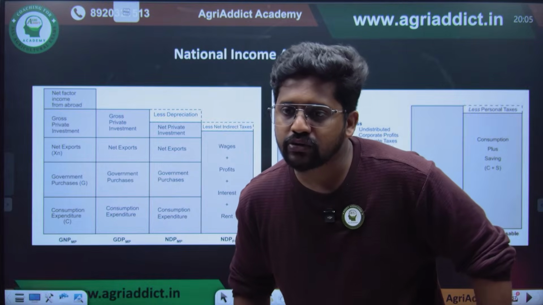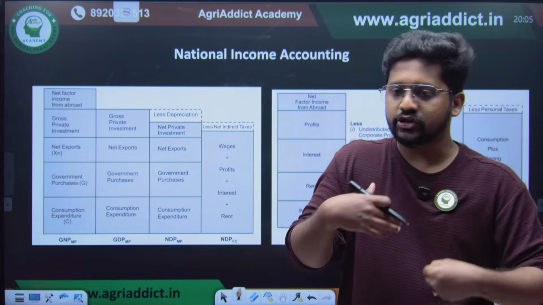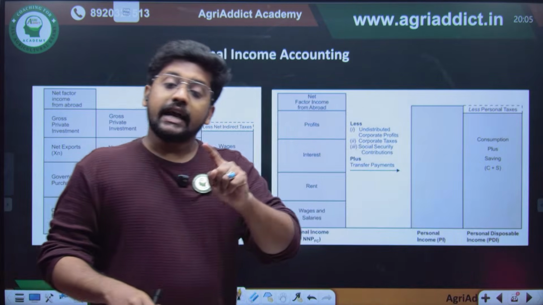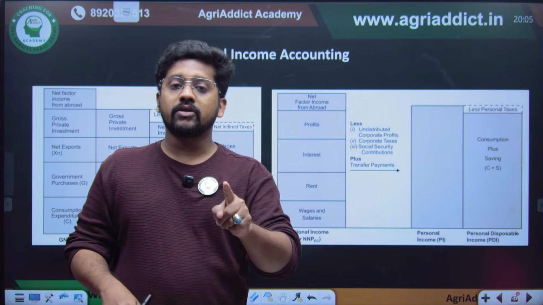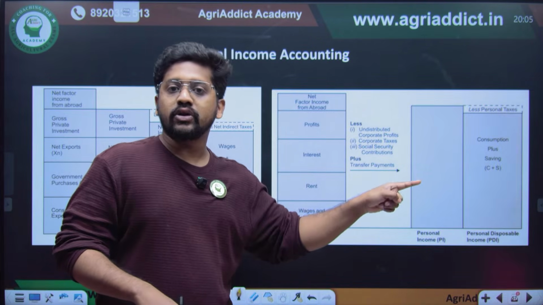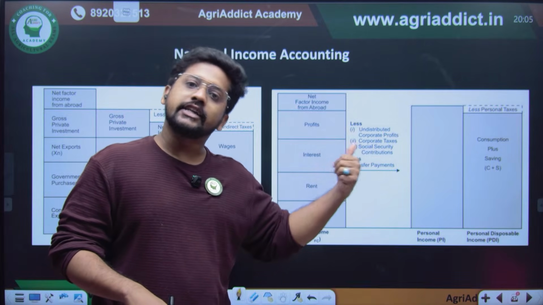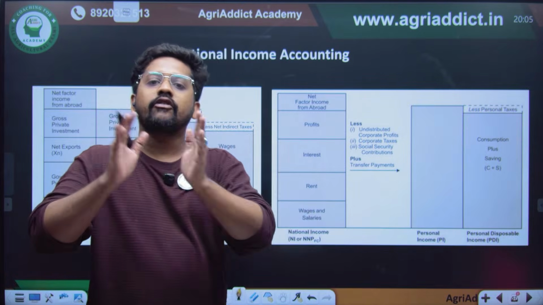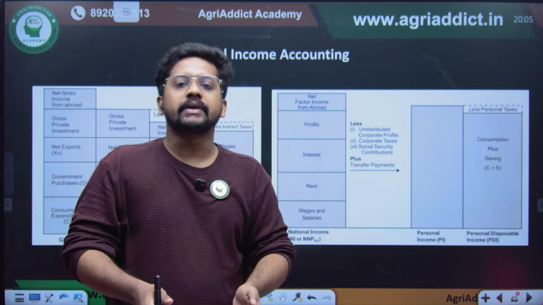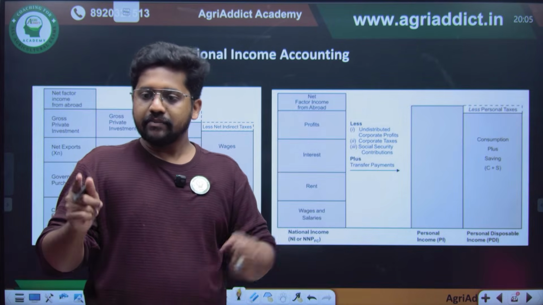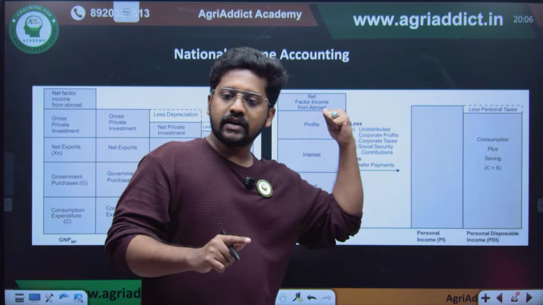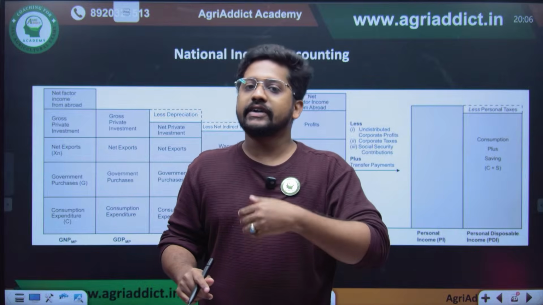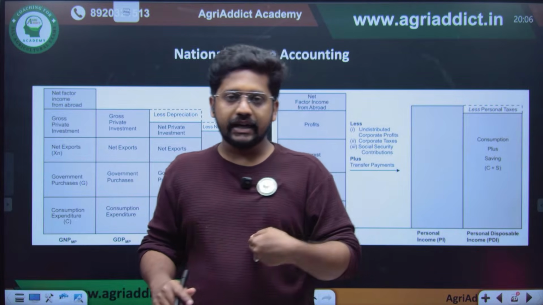Yes, we can say final goods are consumer goods because they are ready to consume, right? But there is an issue: not every final good can be considered a consumer good. Why? Because fertilizer is a final good from the fertilizer industry, but it is not a consumer good, it is used as a producer good. The idea of a final good is that we take the end product of each and every activity, not the intermediary activity, and not confuse consumer goods with final goods. Consumer goods directly give us satisfaction, but fertilizer cannot be considered a good which directly gives us satisfaction.